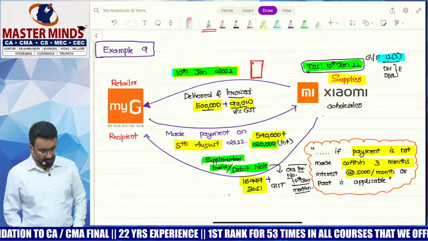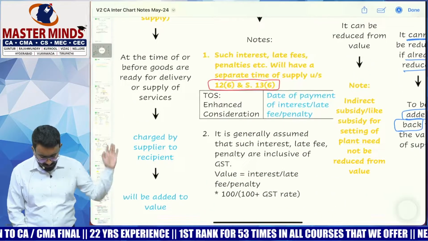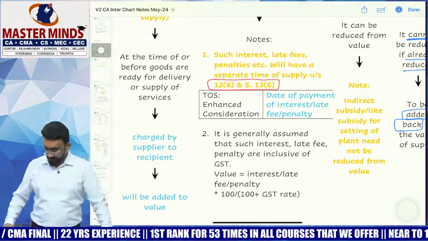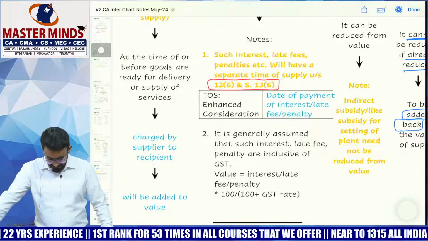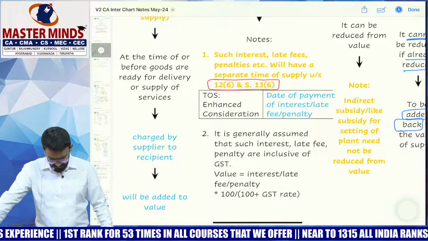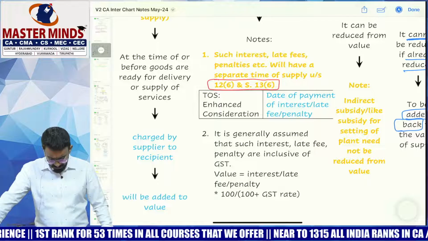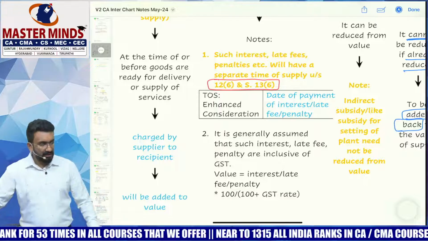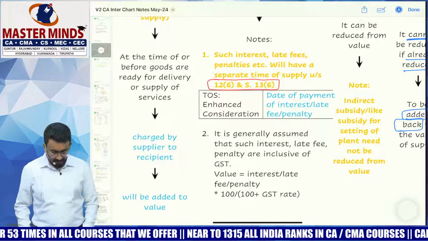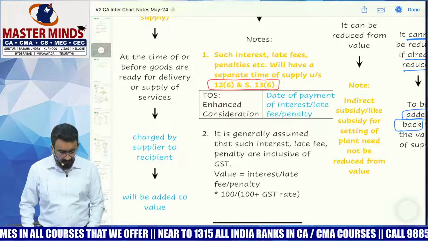The second note that we had. What was the second note that we had? So we said, let's go ahead and read the first note. Such interest, late fee, penalty, etc. will have a separate time of supply, that is 12.6 and 13.6, which says time of supply for such enhanced consideration would be date of payment of interest, late fee, penalty. It is generally assumed that such interest, late fee, penalty are inclusive of GST.